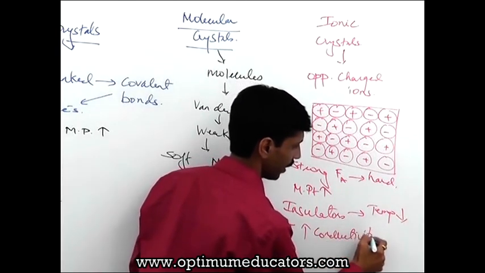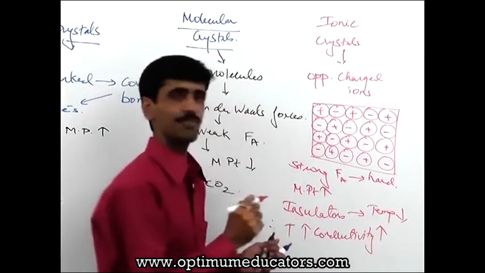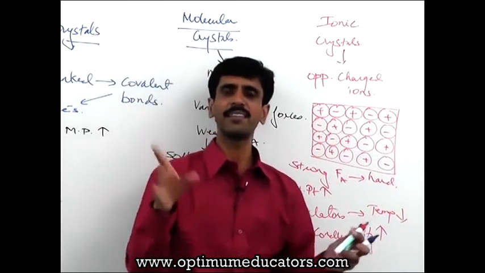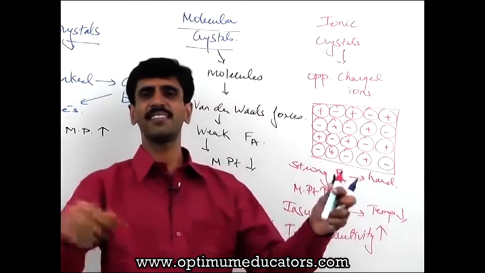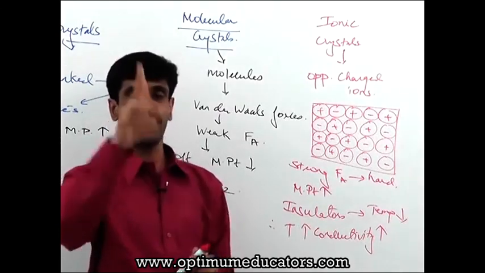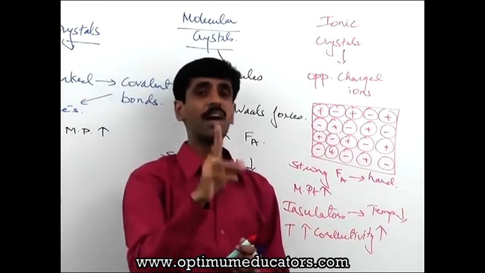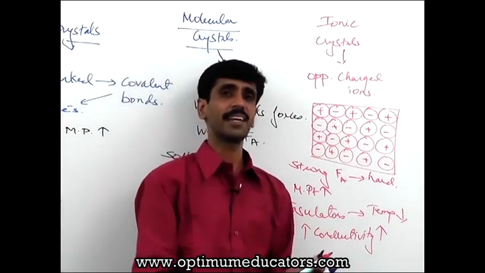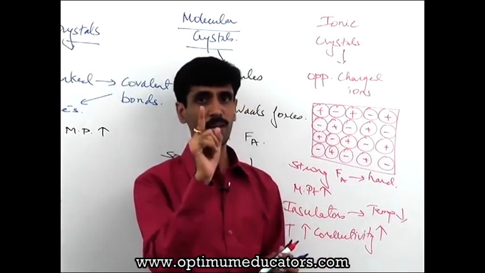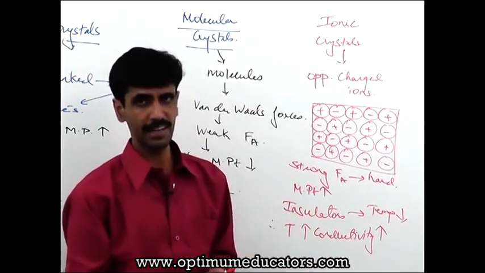You understanding this part? So please don't just pass a general statement that all ionic crystals are going to be good conductors of heat and electricity at any temperature. No. It is always at a high temperature that it's going to be a good conductor of electricity. At a low temperature, it is going to behave as what? Insulator. याद रखेगा इस पॉइंट को.